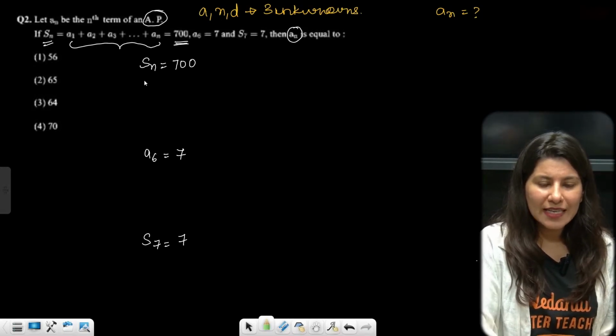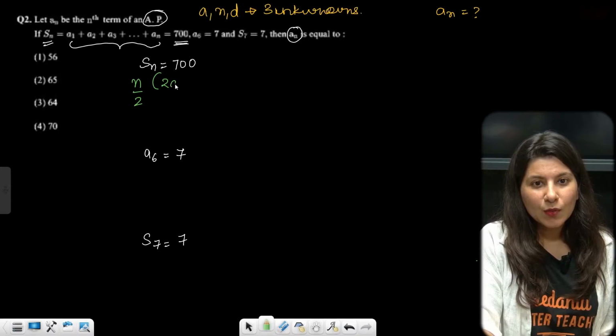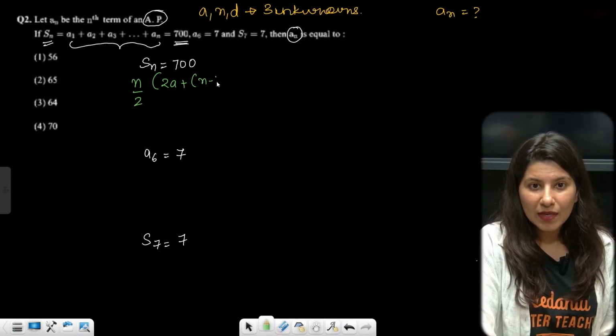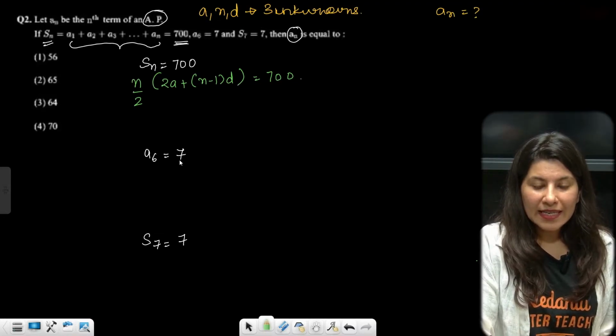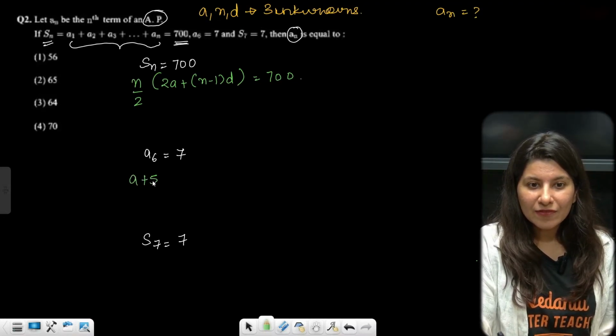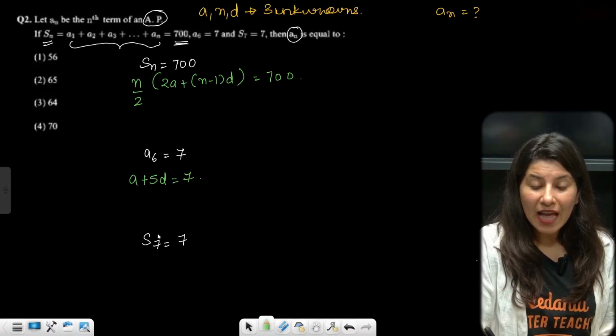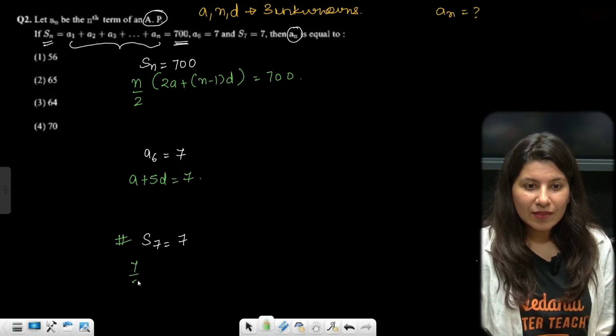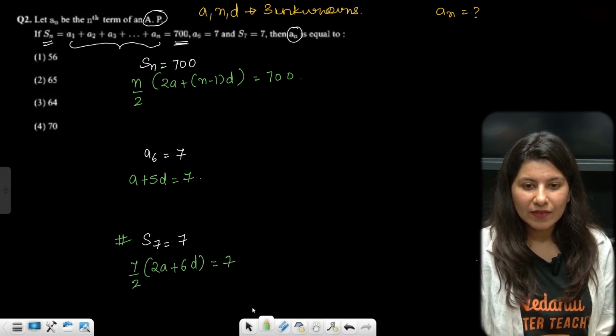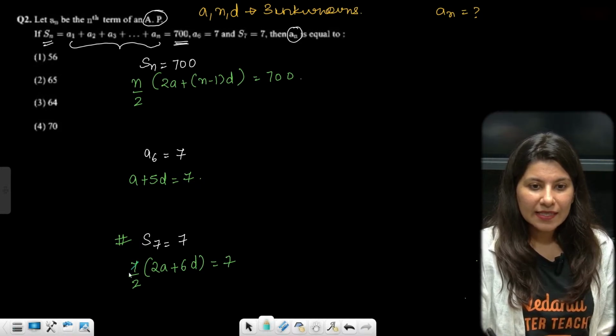So let's solve it. Sn is n by 2 times (2a plus (n minus 1)d), that is 700. A6 is equal to 7, so a plus 5d is nothing but 7, and S7 is equal to 7, which means 7 by 2 times (2a plus 6d) is equal to 7. 7, 7 cancel. 2, 2 also cancel.